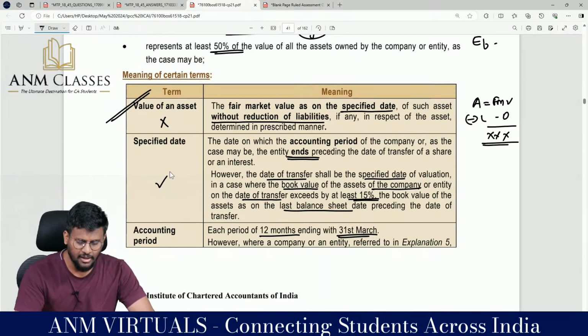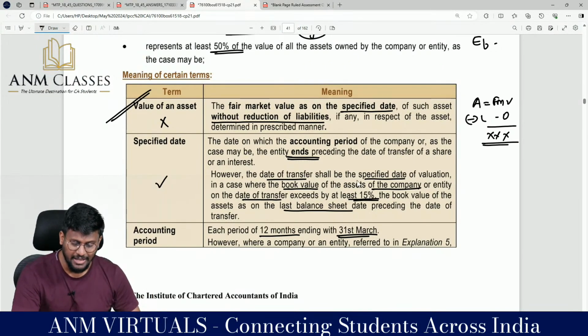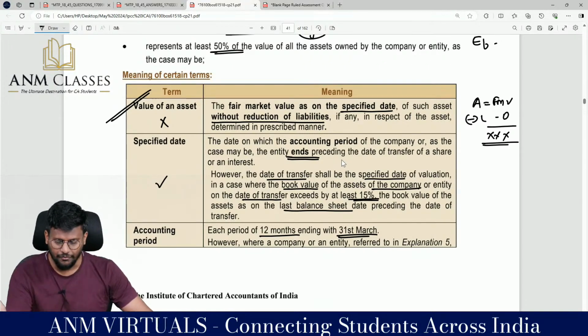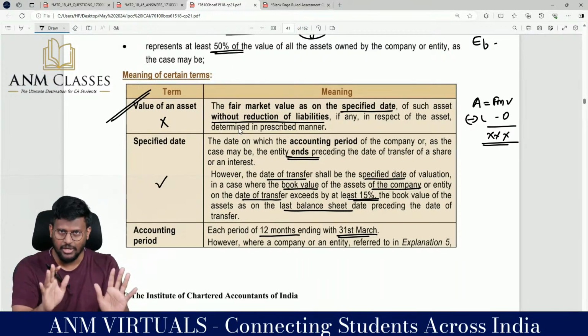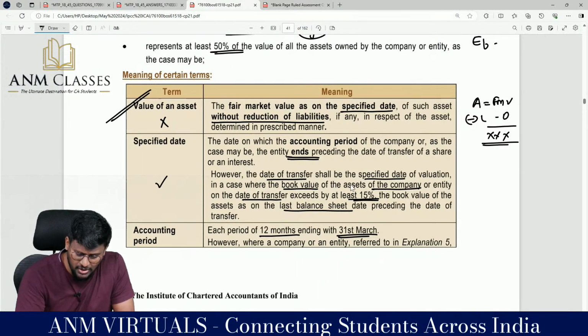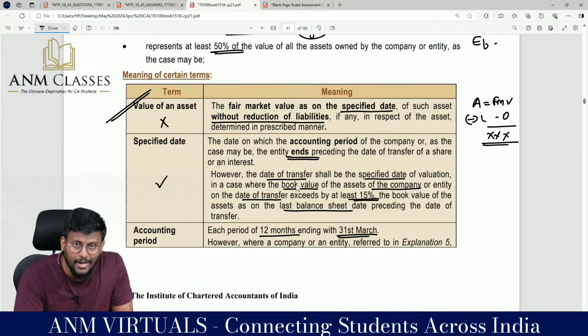What is specified date? Generally the date on which the accounting period of the company or, as the case may be, the entity ends, preceding the date of transfer of the share or interest. For example, if I transferred in June, I should take 31st of March. However, the date of transfer shall be the specified date of valuation in case where the book value of the asset of the company or entity on the date of transfer exceeds by at least 15% of the book value of the asset on the last balance sheet date preceding the date of transfer.